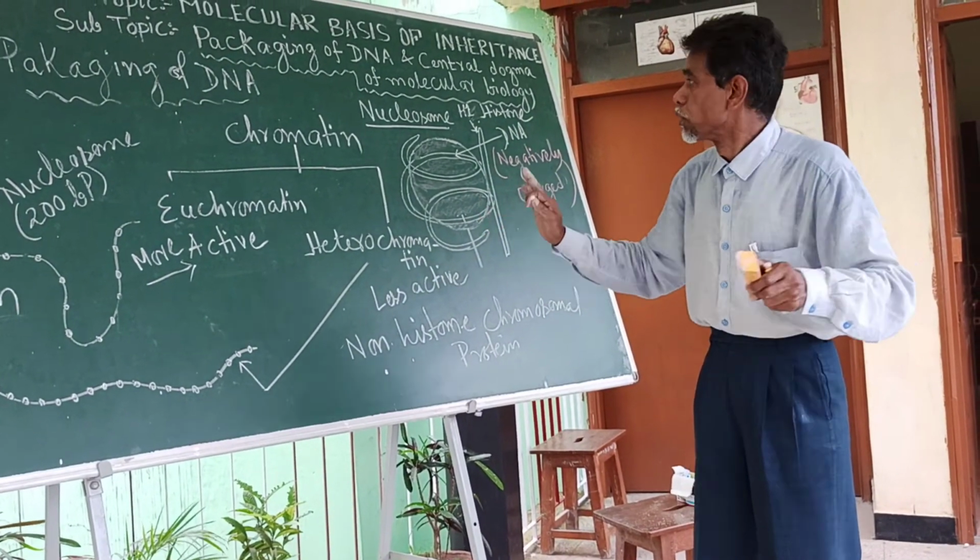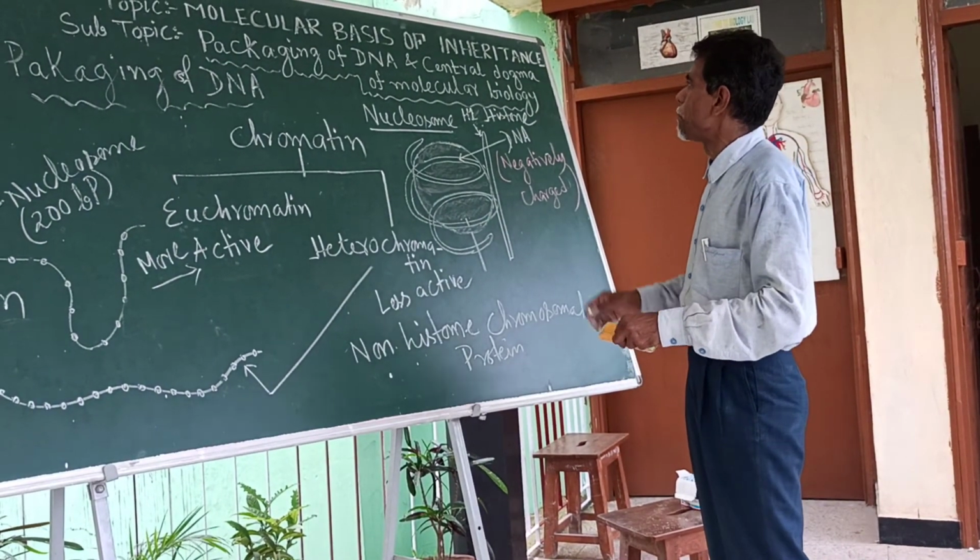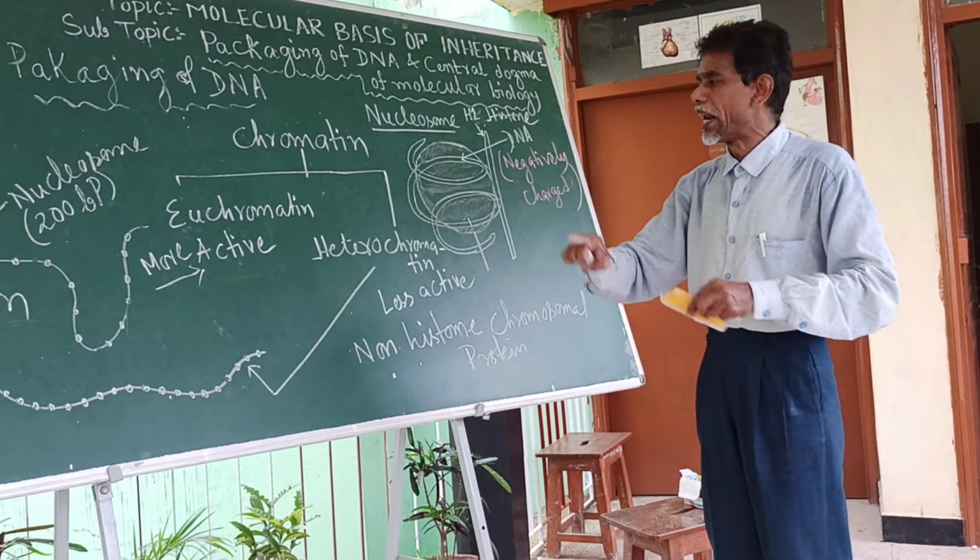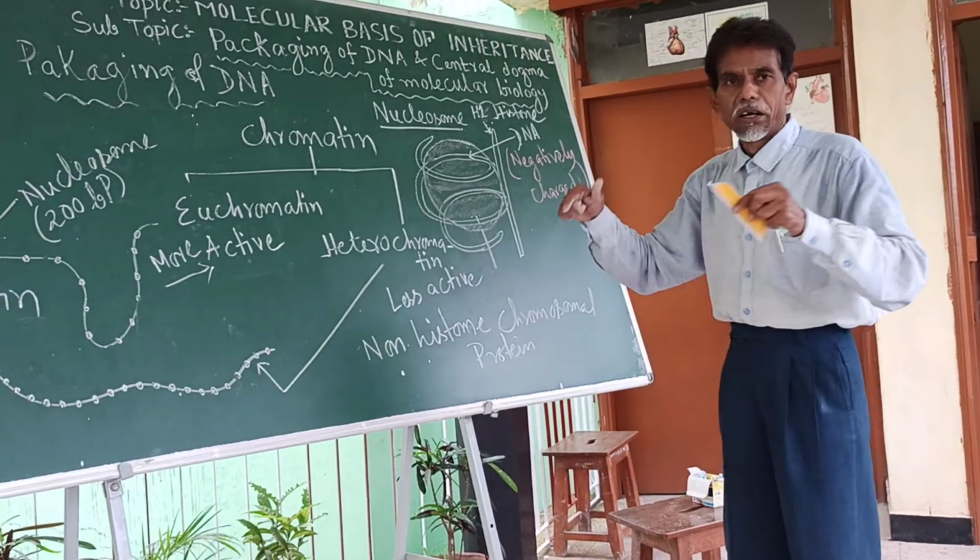So this is about DNA packaging, the reason and how it is done.